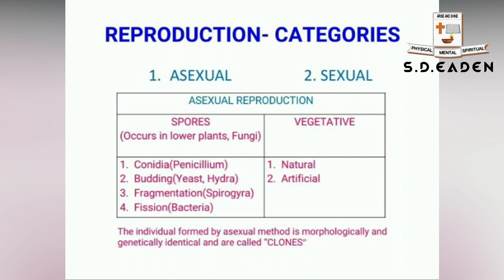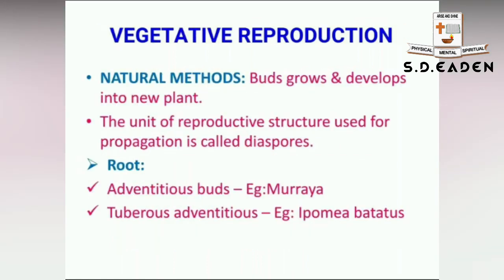Usually the individuals formed by asexual methods will be both morphologically and genetically identical. Such genetically identical individuals are called clones. So individuals formed in asexual reproduction are both morphologically and genetically identical, and they are called clones.